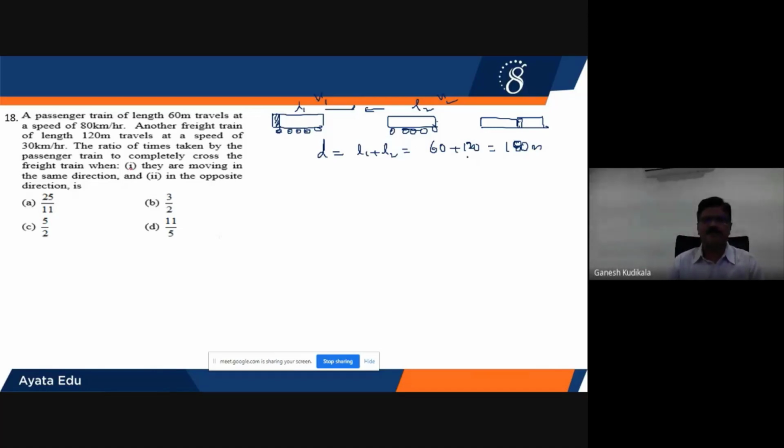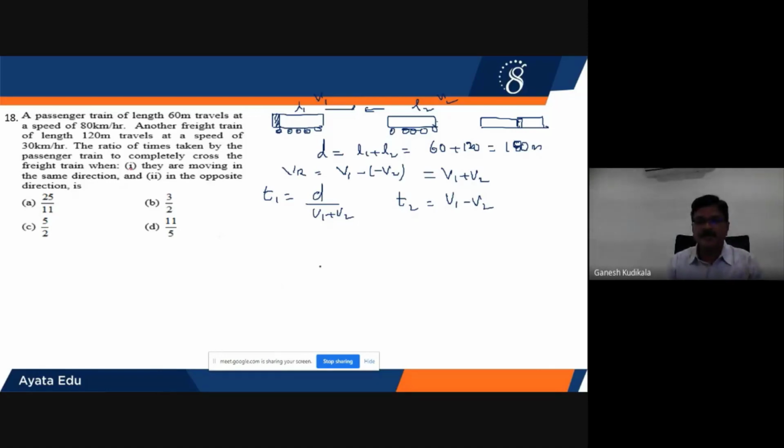Okay. Now, when both the trains are traveling in the opposite direction, V relative will be equal to V1 minus of minus V2, because it is going in the negative direction. So that will be equal to V1 plus V2. Therefore, time in this case will be given by T1 equals D by V1 plus V2. Similarly, time T2 when they are going in the same direction. When they are going in the same direction, the relative velocity of the first one with respect to the second one is V1 minus V2.